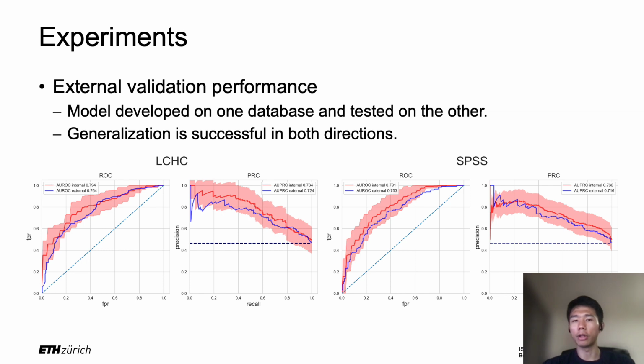And we can see that the prediction is successful in both directions, as the AU-ROC on both datasets, for both internal and external validation, is over 75%. And these models also have an AUPRC over 70%, with a positive class prevalence around 46%.